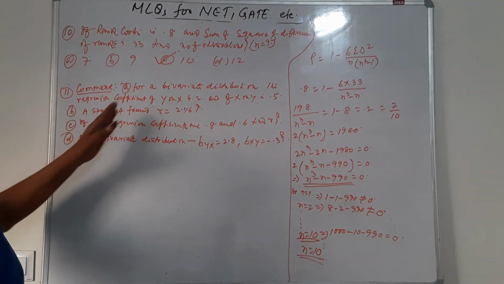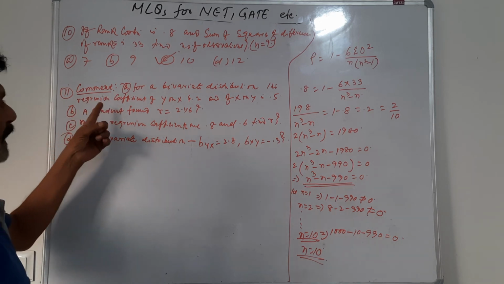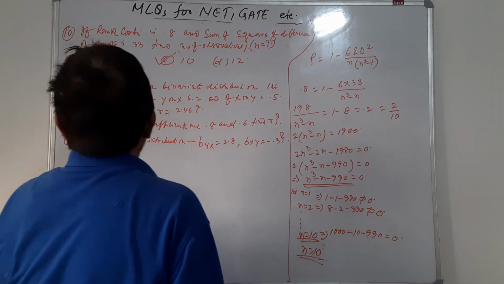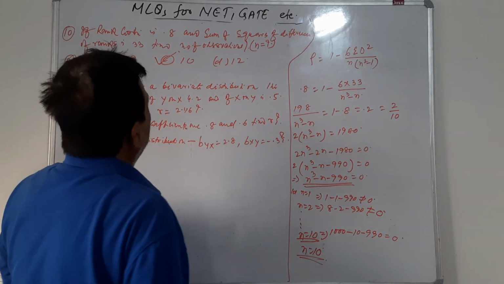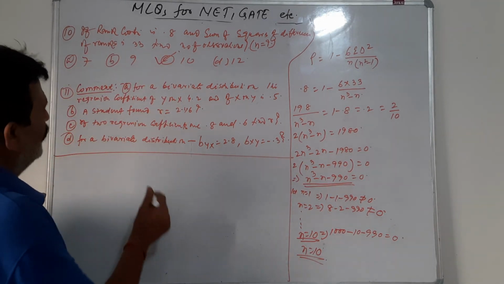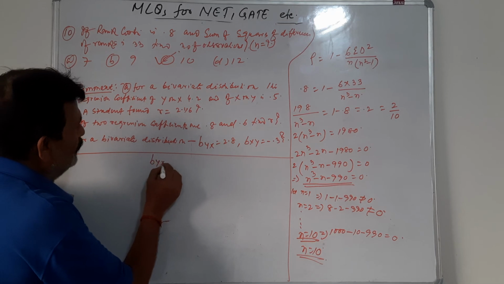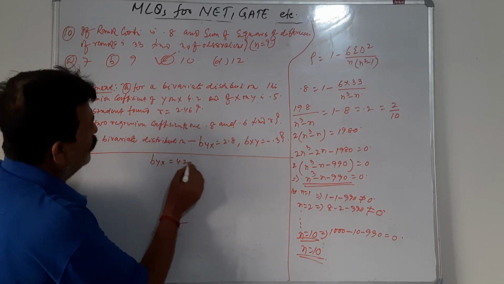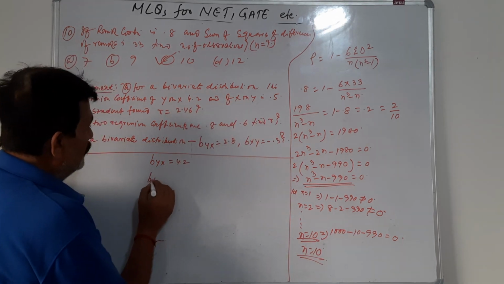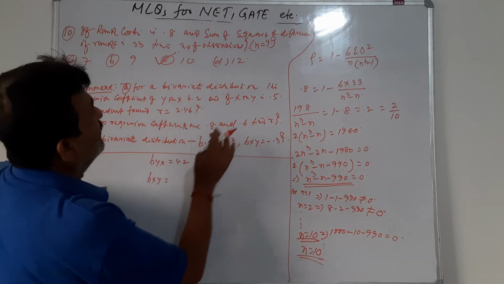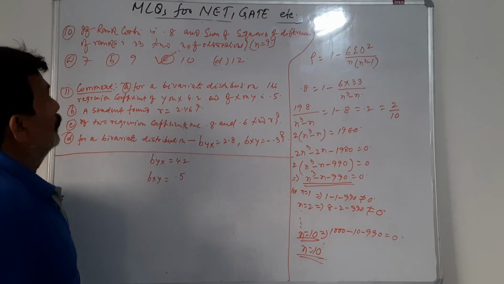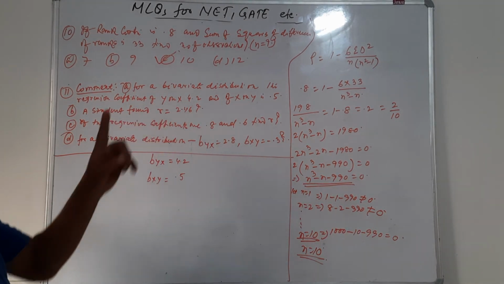Question number 11, we have 4 statements and we have to make a comment. For a bivariate distribution, the regression coefficient of y on x, so it may be called byx, is 4.2, and the regression coefficient of x on y is given as 0.5. Now we have to investigate whether this statement is true or false.